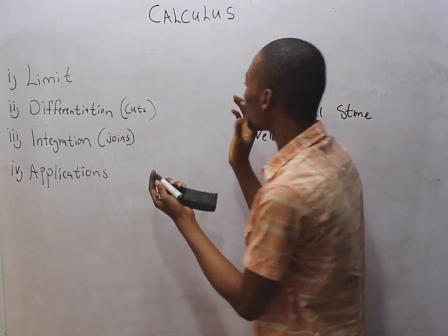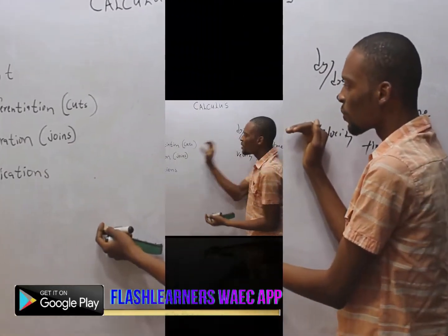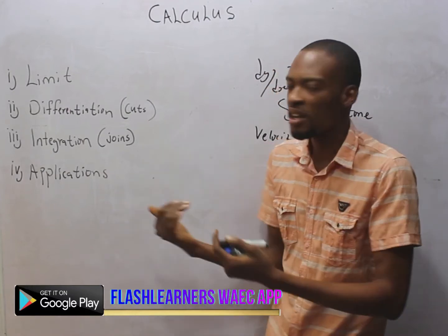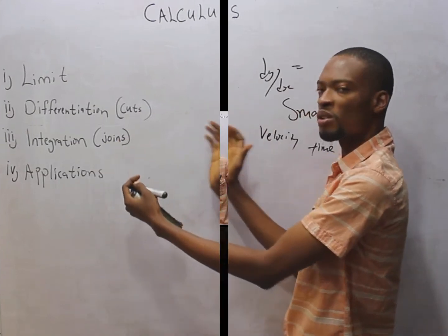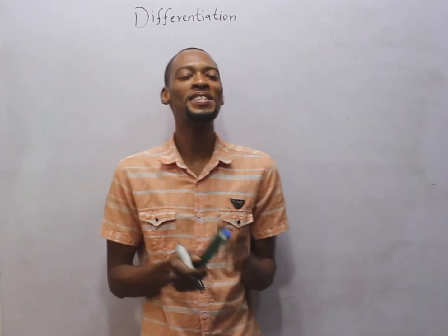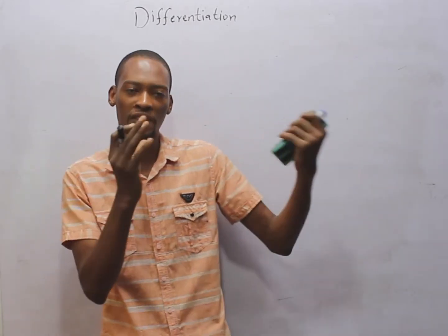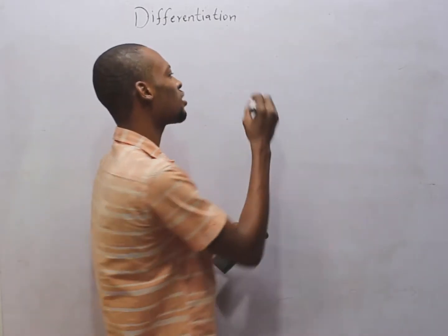Since calculus is from the Latin word for small stone, breaking the stone down, cutting the stone, integration is anti-differentiation. It is the converse, the reverse of differentiation. So it is to build up, to join. In this class, I'll be taking you through differentiation. Differentiation is a branch of calculus that allows us to find the rate of change of a function or slope.